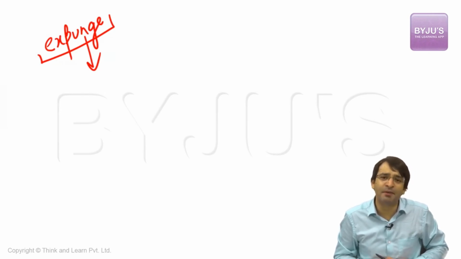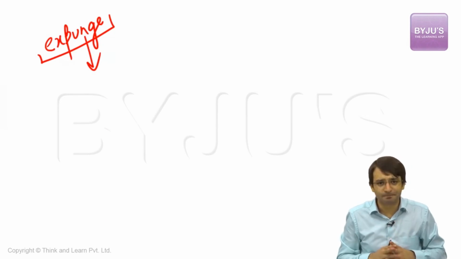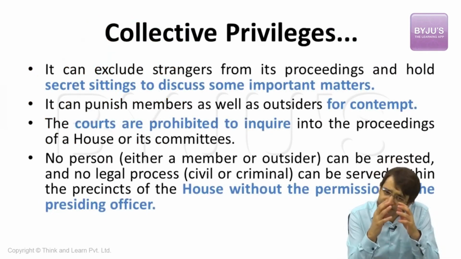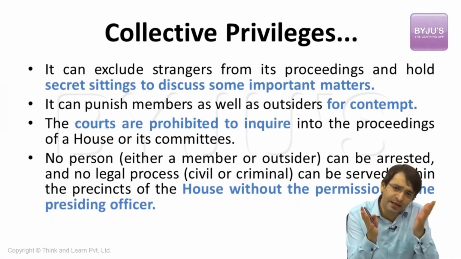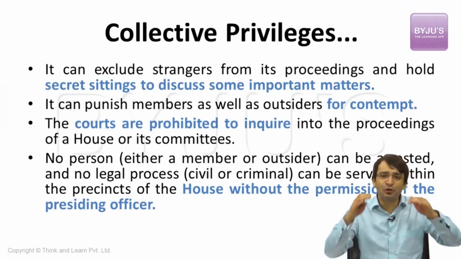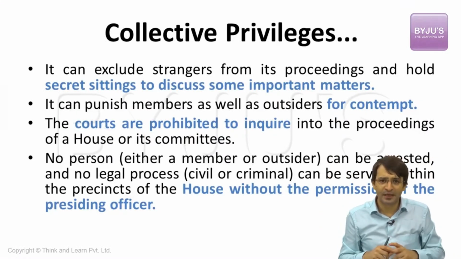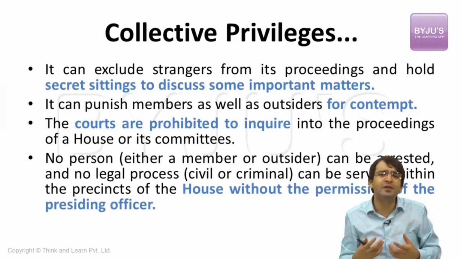So this was about one freedom of speech, which is available to the members of the parliament. Let's look at something else. We will divide these privileges into two categories: collective privileges and individual privileges. Collective privileges means the privileges which are available to the temple of democracy, which is parliament as a whole. Individual privileges are the privileges which are available to an individual member of the parliament.